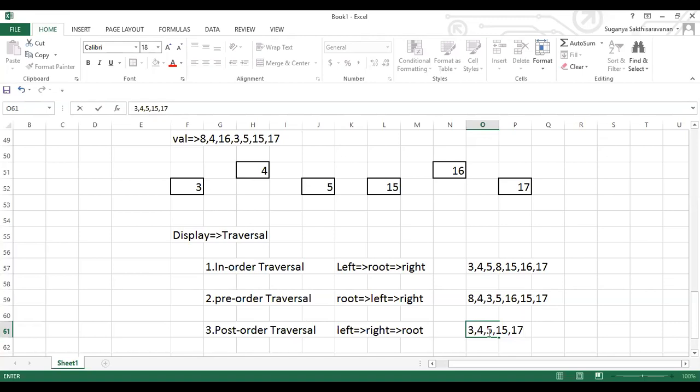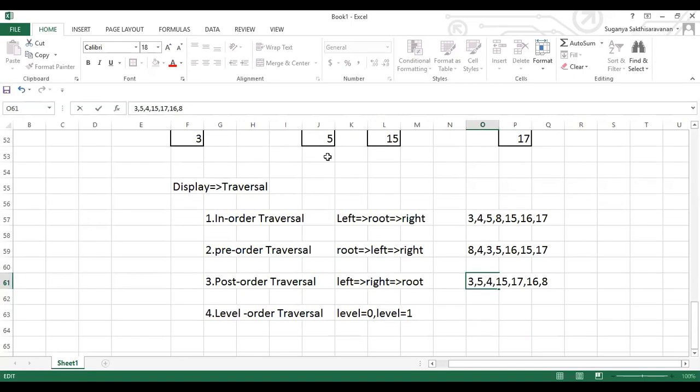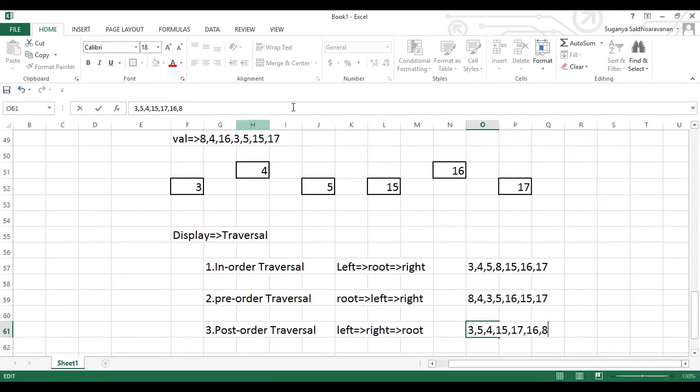So here I made a mistake, I believe. Sorry guys, let me erase this and rewrite from the beginning. So left, right, root. Left is 3, right is 5, and followed by root is 4. Again, left is 15, right is 17, followed by root is 16. Now the overall root is 8. So this is all about your post order. So left, right, root, again followed by the root of it. This is how it goes in your post order.